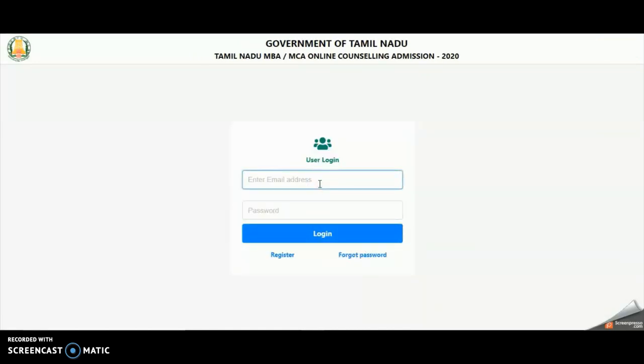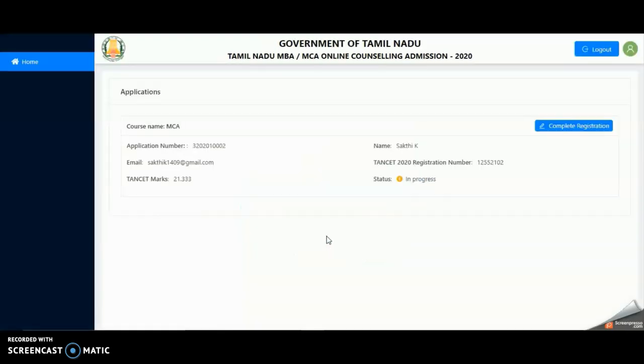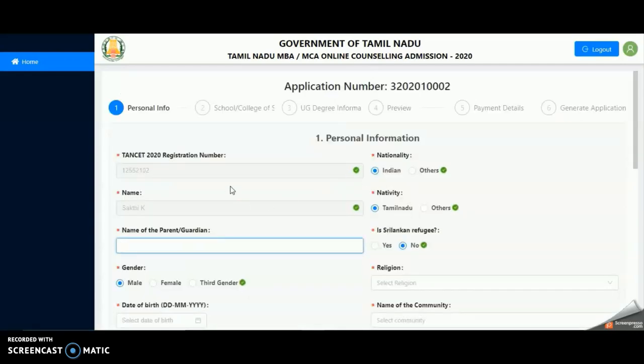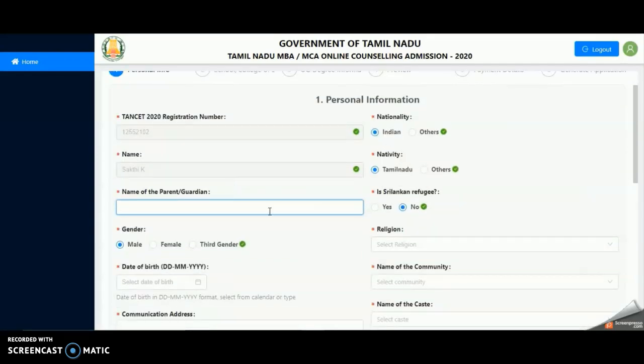This is your user login page where you have to enter your email and the password that you have used. Click Login. You can also use the Forgot Password option in case you forgot the password. After clicking Login, you will see the application page where you will click Complete Registration. Few details will already be filled for you. Click Complete Registration to complete the application process.